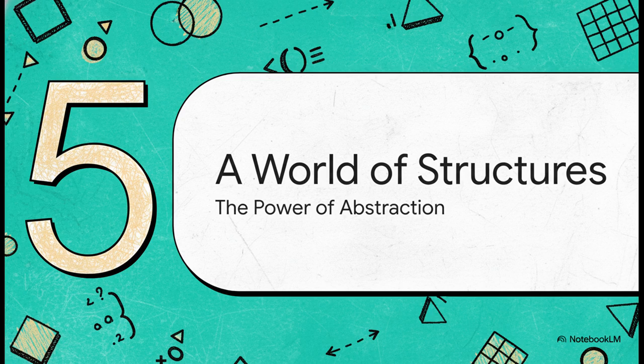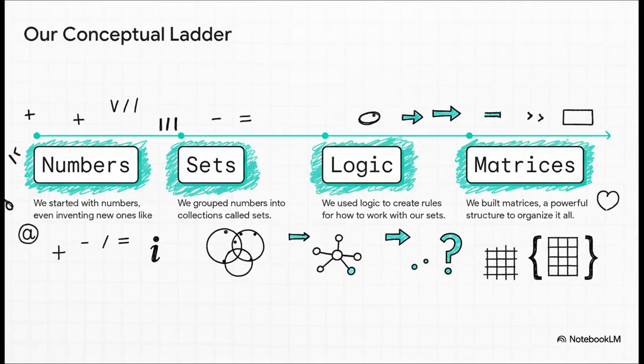Okay, let's just pause for a second and take a step back. Let's look at the journey we've just been on, from a single, lonely number all the way up to these incredibly powerful tools. You see the pattern here, right? We've been climbing this conceptual ladder. We started with the basic idea of a number. Then we abstracted that into collections of numbers, which we called sets. Then we built a language, logic, to talk about those sets. And finally, we built an even higher structure, the matrix, to organize and operate on everything.